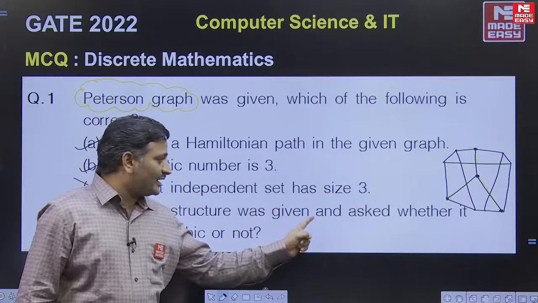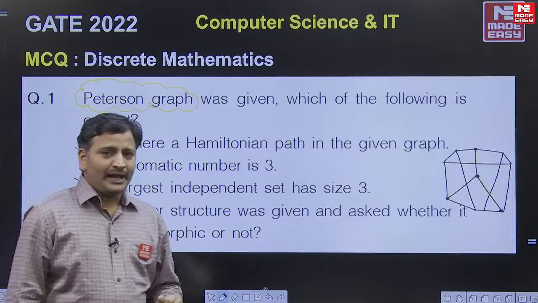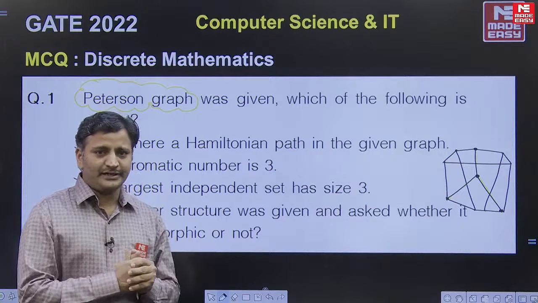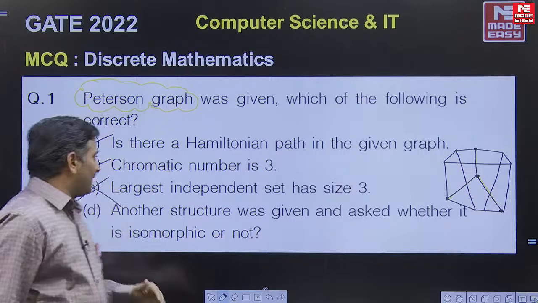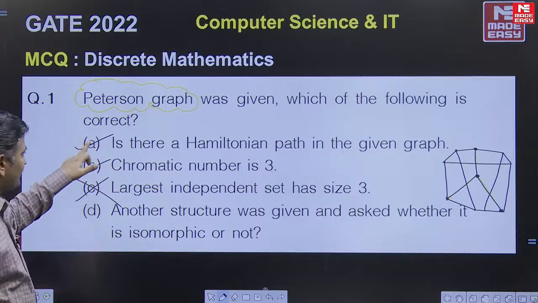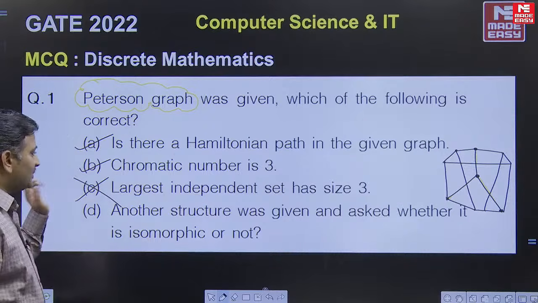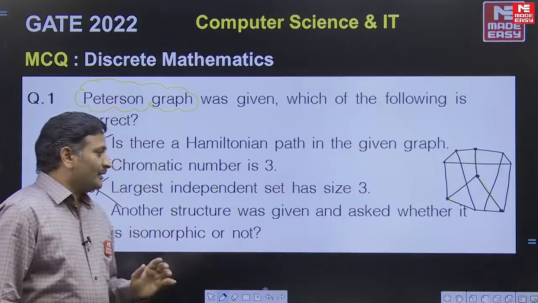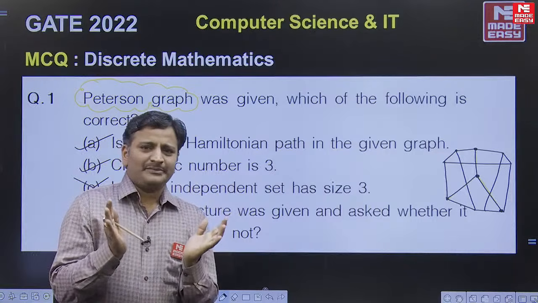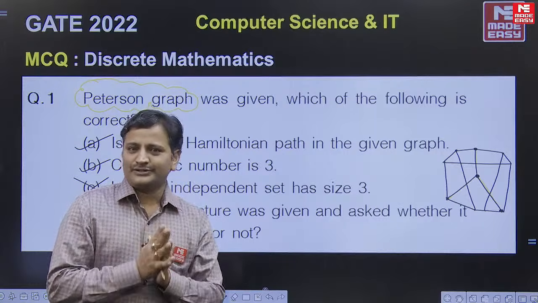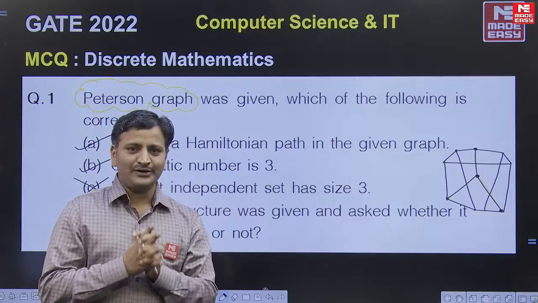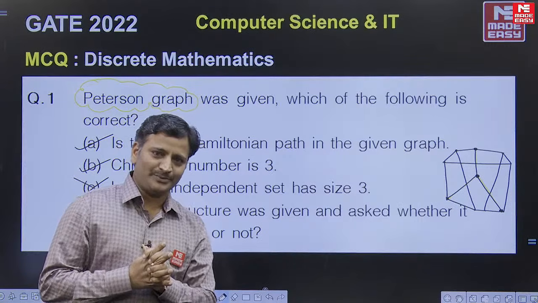Another structure was given and asked whether it is isomorphic or not. Actually, I didn't get that structure from the students, friends. That's the reason I am unable to discuss that point. But based on these 3 options, the first one is correct, the second one is correct, but the third one is not correct. All questions of discrete mathematics came only from class notes. I hope you did very well. Thanks for giving this opportunity, friends.